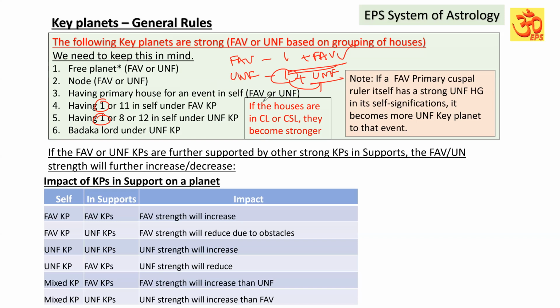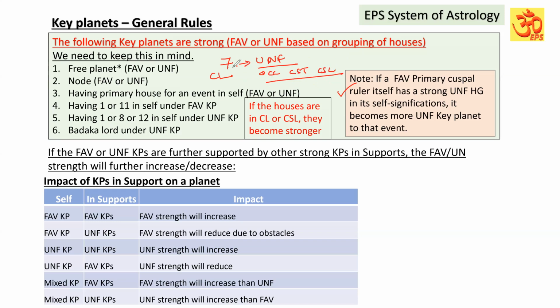Whenever the primary house is also playing, we have to be very careful. I will tell you how. Suppose a planet is a primary house ruler, given the note here, if your planet is the cuspal lord of the 7th house, but it is having an unfavorable grouping of houses for the 7th house matters in, say, OCC or CST or in CSL.